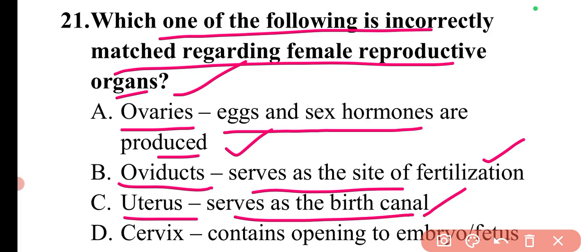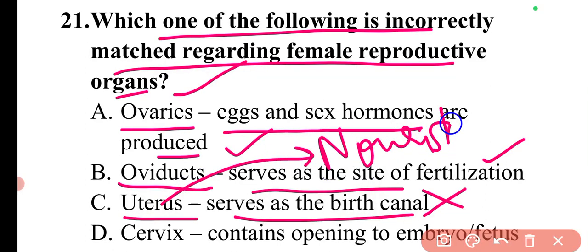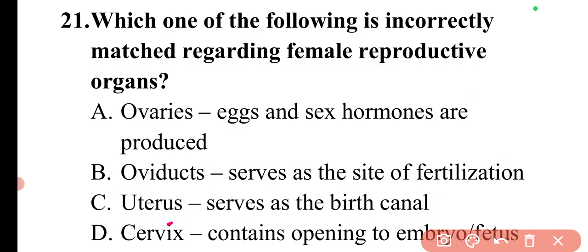Uterus serves as birth canal. So uterus does not serve as a birth canal. Basically, in uterus, the main function is nourishment. Main function is to nourish the developing fetus prior to birth. So this is the main function of uterus. Then cervix, it contains opening to embryo or fetus. So yeah, this is also the correct thing.